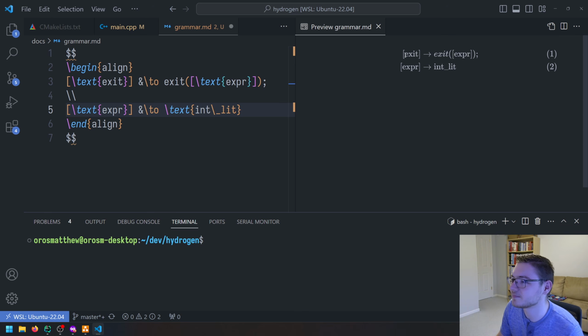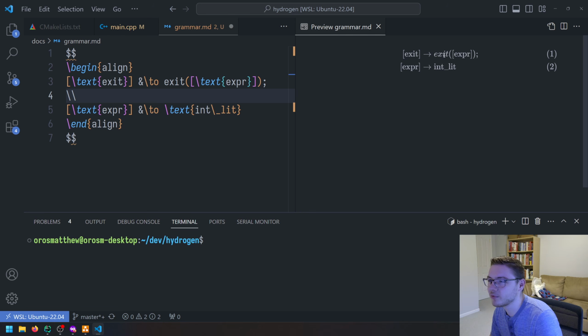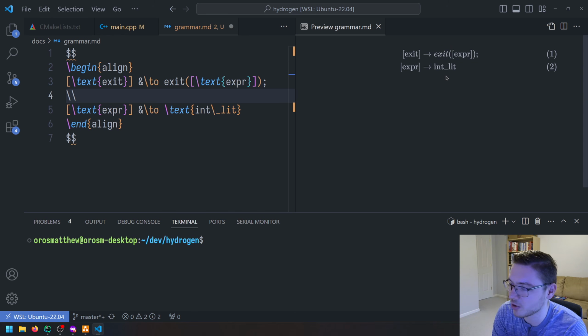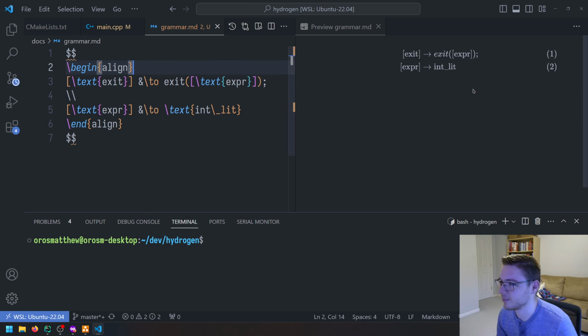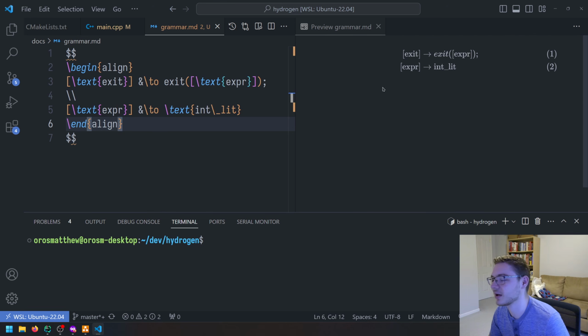So we have our exit, and this is our initial production. We'll just say the first one is our initial production, so that's where we start off. What we're looking for is the exit token, the word exit, and then parentheses, with our expression inside the parentheses, and our expression is right now just an integer literal. So this is our grammar that describes our language. This is very basic, but as we add to our language, I think this will expand, and you'll get a better idea as to how this works.